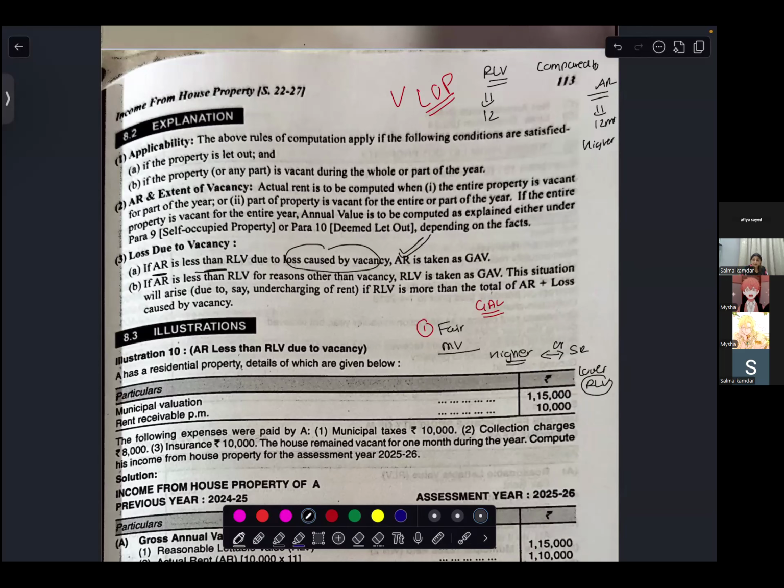But if your actual rent is less than the reasonable letting value for reasons other than vacancy, that means actual rent is less and the reasonable letting value is more, but there is no vacancy over here, then in that case your reasonable letting value is taken as GAV.